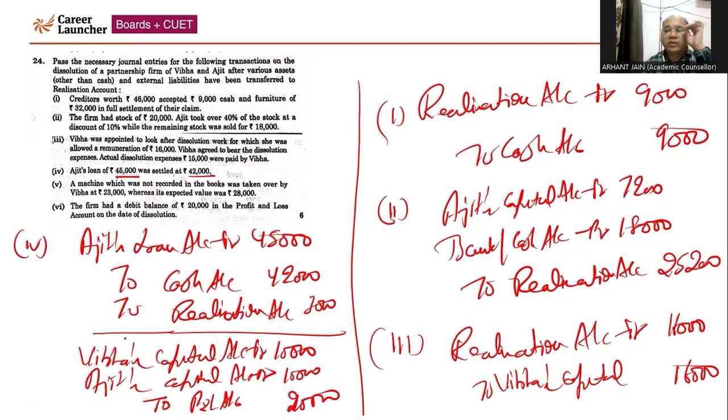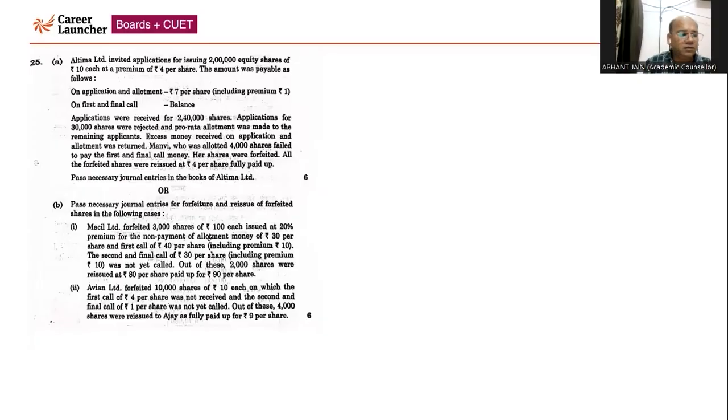Here you don't need to calculate the profit or loss on realization because all information is not given. You are given the information in the extracted manner. So you don't need to pass the entry for realization profit or loss, right? Now, next question, that is question number 25. So this question is having internal choice, right? So question number 25, part A, we are going to discuss first that.